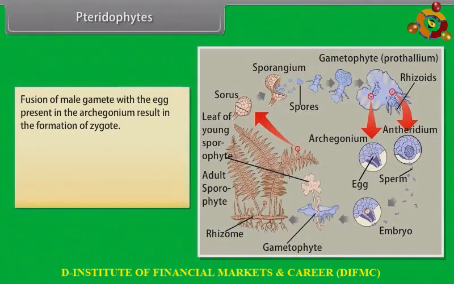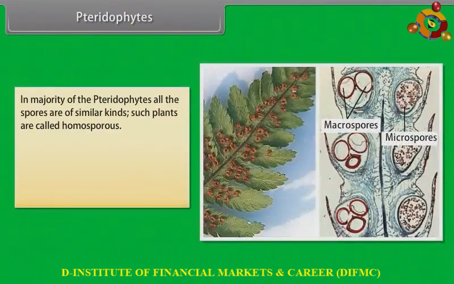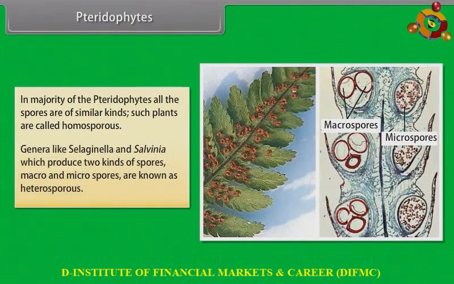Fusion of the male gamete with the egg present in the archegonium results in the formation of the zygote. The zygote thereafter produces a multicellular, well-differentiated sporophyte, which is the dominant phase of the pteridophytes. In the majority of the pteridophytes, all the spores are of similar kinds. Such plants are called homosporous. Genera like Selaginella and Salvinia, which produce two kinds of spores, macro and microspores, are known as heterosporous.